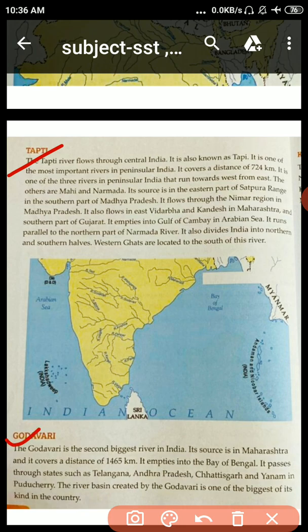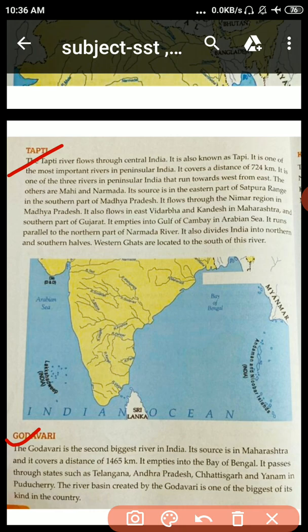Now then, Godavari. Godavari is the second biggest river in India. Its source is in Maharashtra and it covers a distance of 1465 km. It empties into the Bay of Bengal. India की second biggest river है Godavari. इसका जो source है, निकास है, वो महाराष्ट्र में है. It covers a distance of 1465 km and it empties into the Bay of Bengal. ये भी empties होती है, means evacuate करती है, Bay of Bengal में मिल जाती है.